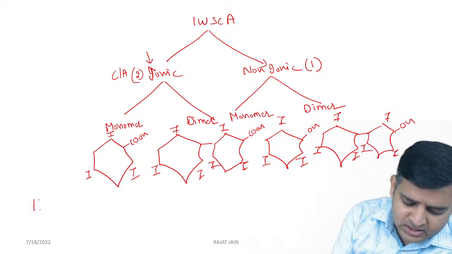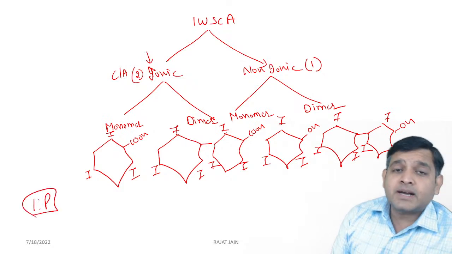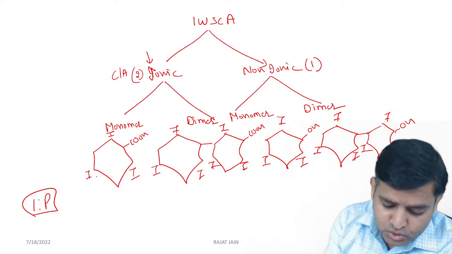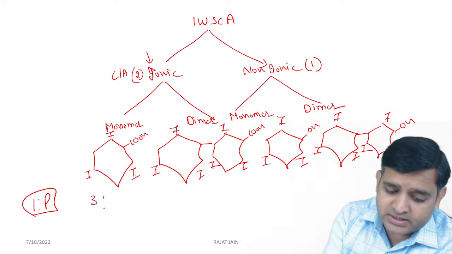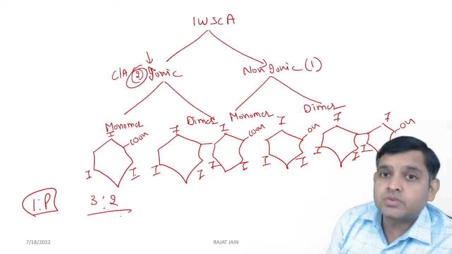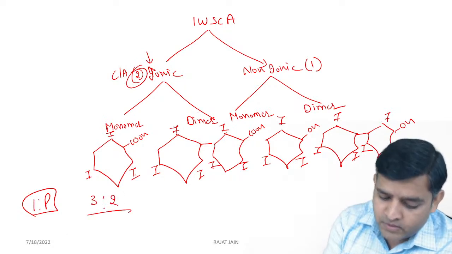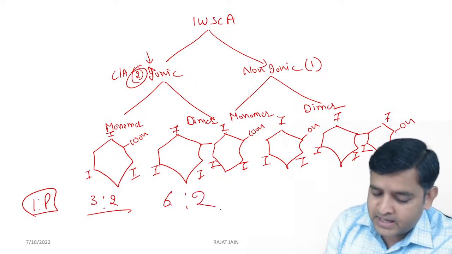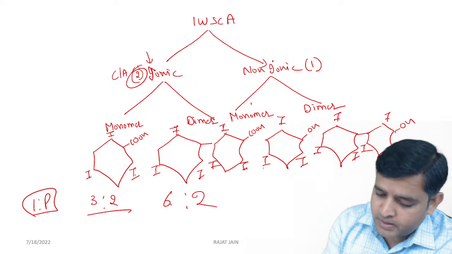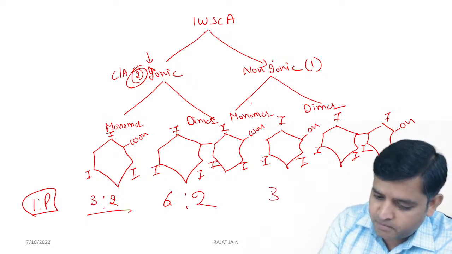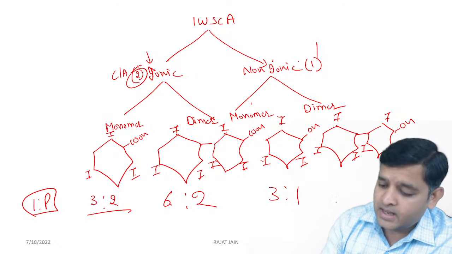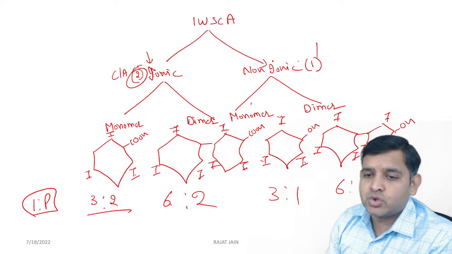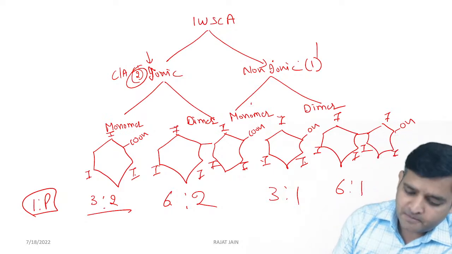Now see, the iodine particle ratio is so easy. The iodine particle ratio is the number of iodine to the number of particles. Ionic monomer: 1, 2, 3 iodine, and since it's an ionic compound, particles are 2. Ionic dimer: 1, 2, 3, 4, 5, 6, particles 2. Non-ionic monomer: 1, 2, 3 iodine, 1 particle, so 3 is to 1. And non-ionic dimer 6 is to 1. So 3 is to 2, 6 is to 2, 3 is to 1, 6 is to 1.